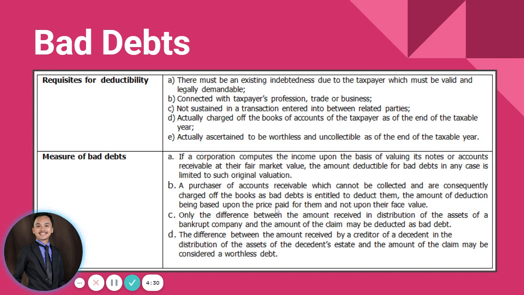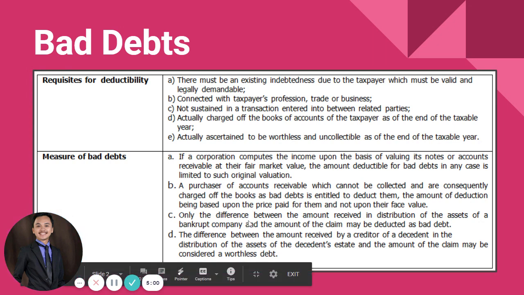As we know, accounts receivable can be assigned. So when there is assignment of accounts receivable, guys, or when there is actually selling of accounts receivable, and the buyer of that accounts receivable can no longer collect that AR, then whatever amount was actually paid by the buyer to the seller of that particular AR can be deducted. And then letter C, only the difference between the amount received in distribution of the assets of a bankrupt company and the amount of the claim may be deducted as bad debt.